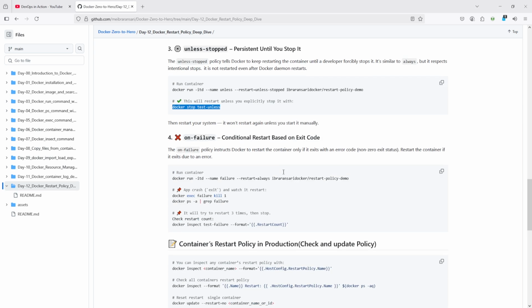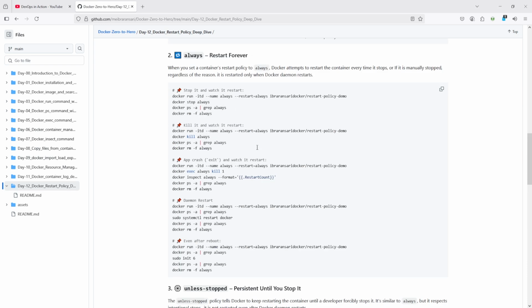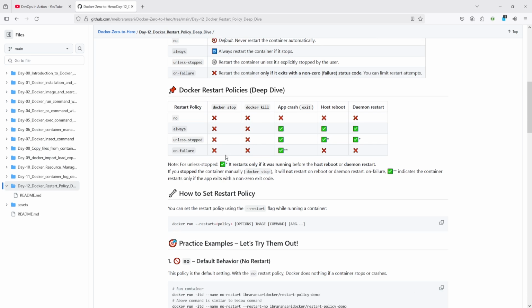So the next one, the fourth one, is on-failure. It is basically a conditional restart based on the exit code. So what does it do? With on-failure, when you docker stop, the container never comes up again until you start it manually. When you kill it, it never starts again until you bring it up manually. But yes, application crash works.